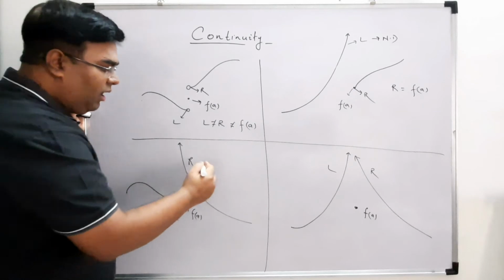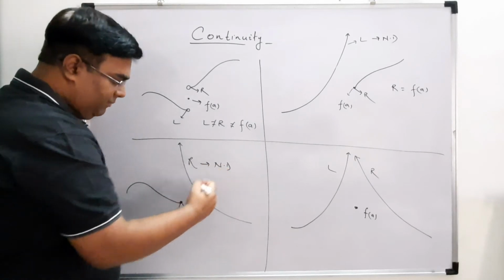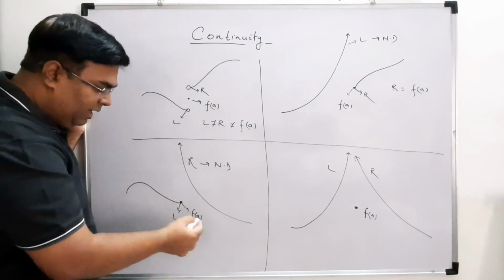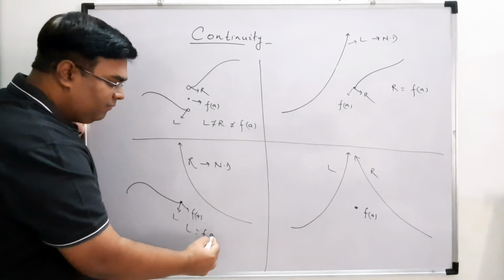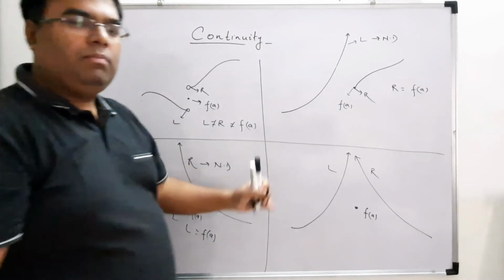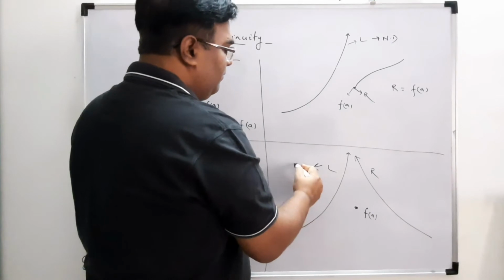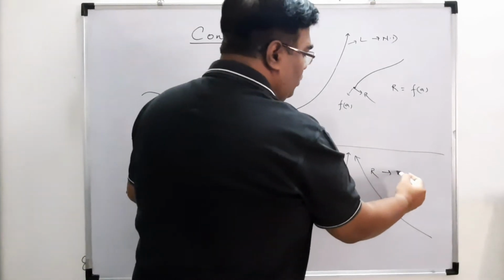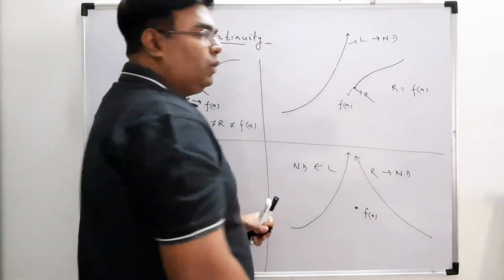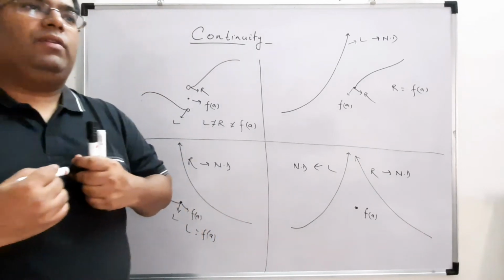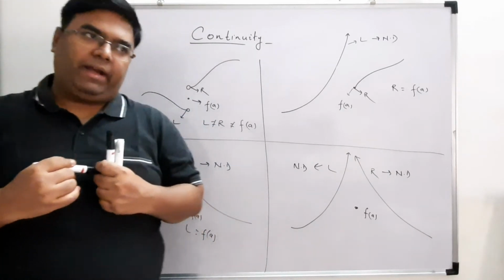Reverse of this, R is not defined, L is defined, and L is equal to f(a). Or L and R both are not defined. So these are the few cases in which the function is not continuous.